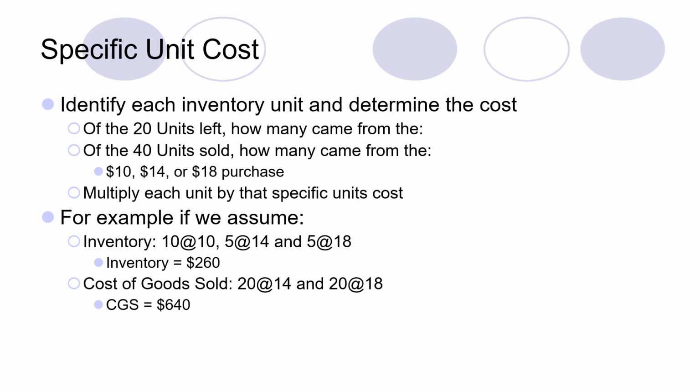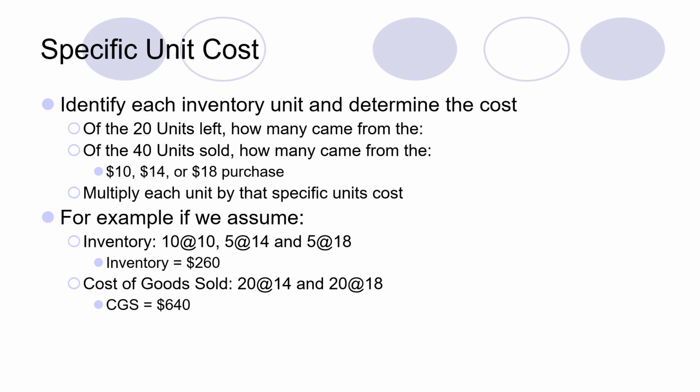So for example, we have 20 units in ending inventory, 40 units in cost of goods sold. So you have to ascertain how many units have an actual cost of $10, $14 or $18, and by ascertaining that, you can multiply those units with that cost, and then forward it to ending inventory or cost of goods sold. In the case of your question, this would be specifically specified, so you don't have to worry about that. You have to find out the specific cost of certain units.